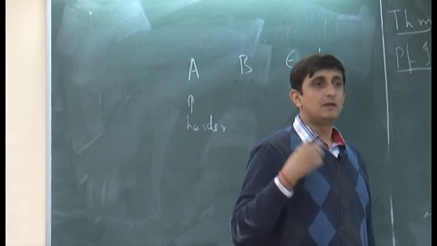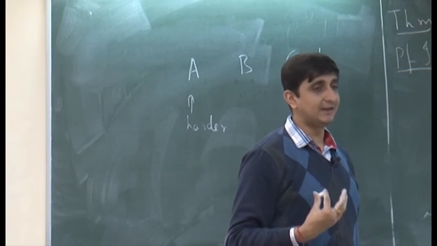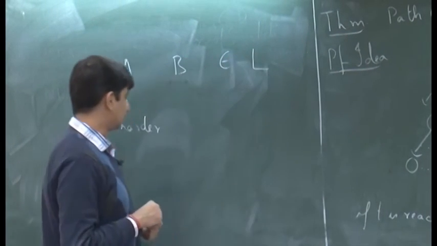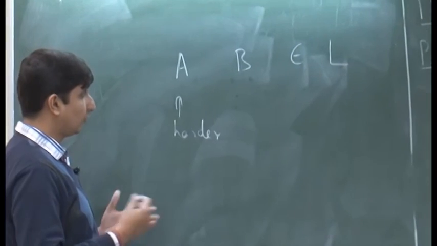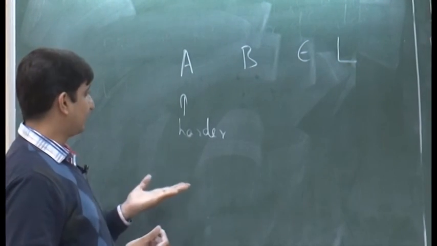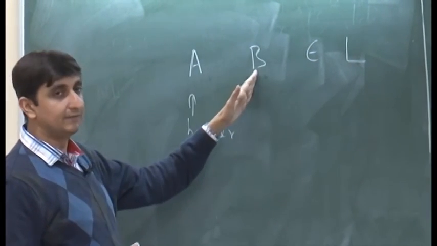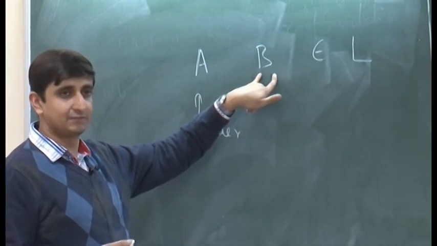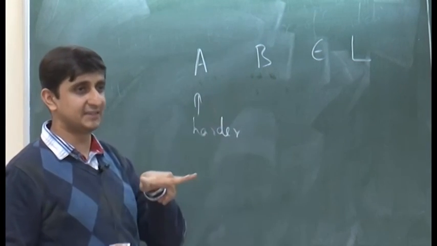Suppose we only had polynomial time reductions in our toolkit, we can always reduce A to B. How do we do that? I pick a yes instance of B, and I pick a no instance of B.